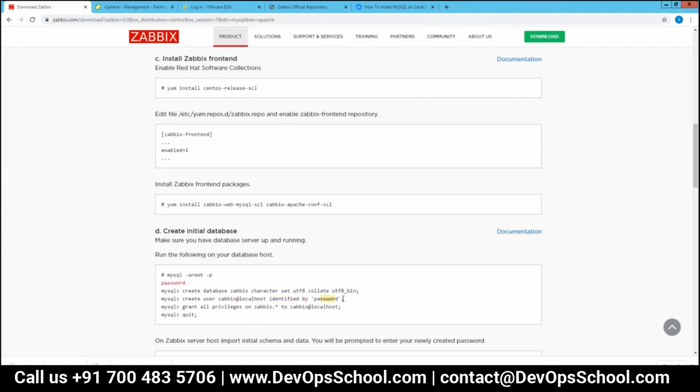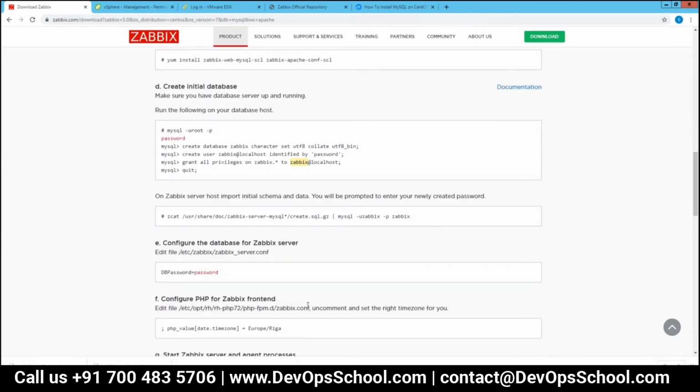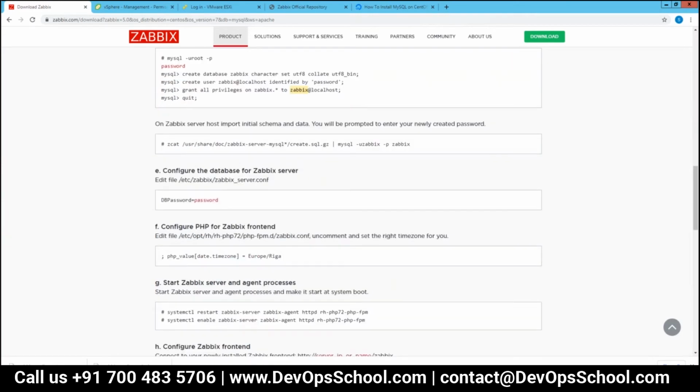You can enter any password you want for this user. Then you need to grant all privileges on the Zabbix database to this user. It's a lot of commands, but in less than 5 minutes now, you will be able to install everything.